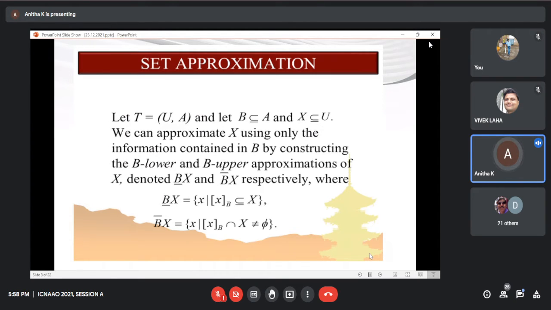Set approximation: we can give the set approximation by using indiscernibility relation. Equivalence classes contained in the target set form the lower approximation. Equivalence classes with non-empty intersection with the target set form the upper approximation.